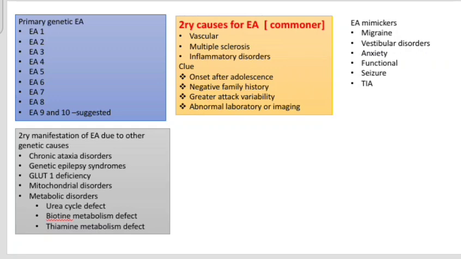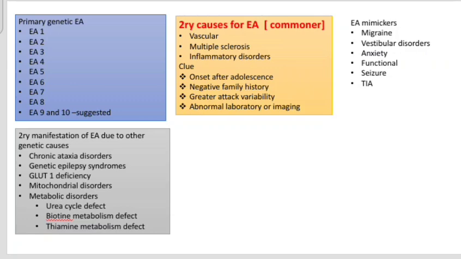They were named according to the chronological order of the gene or chromosomal locus identification. So they were named episodic ataxia type 1, type 2, type 3, and so on, up to type 8, now type 9, and there are also suggestions for more. Then this talk is mainly for education only, it's not medical advice.